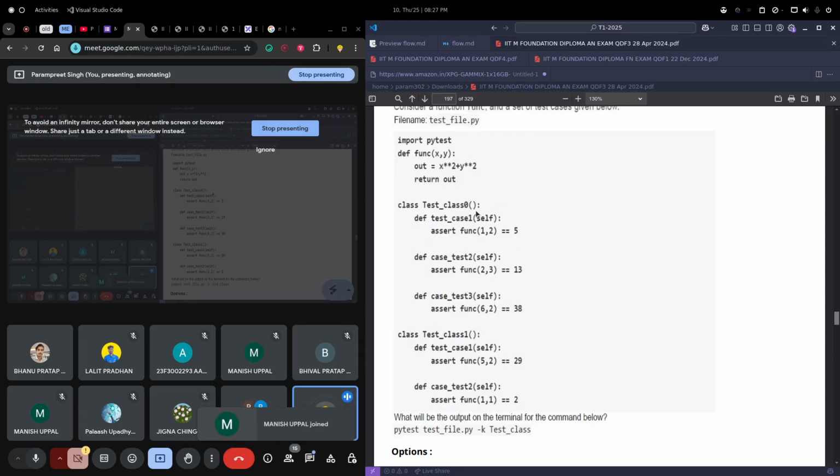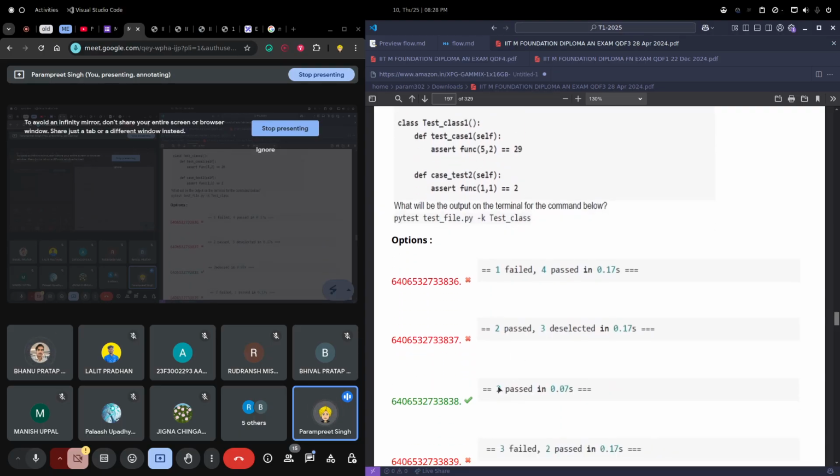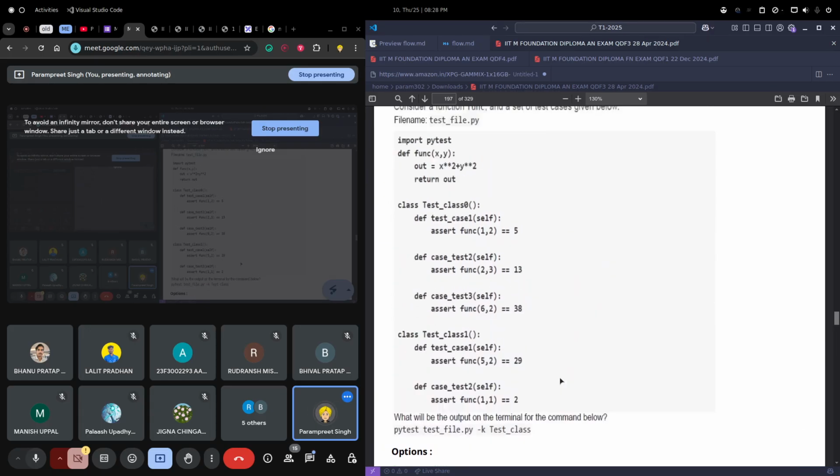If we call the function with parameters 1 comma 2, we will get 1 plus 4, which is 5 obviously. So this test case is passed. Similarly here, if we call this function with 5 comma 2, we will get 25 plus 4, which is 29. Again this test case will be passed. So 2 out of 2 test cases pass. That's why we are getting 2 passed in 0.07 seconds, which is how long it took.